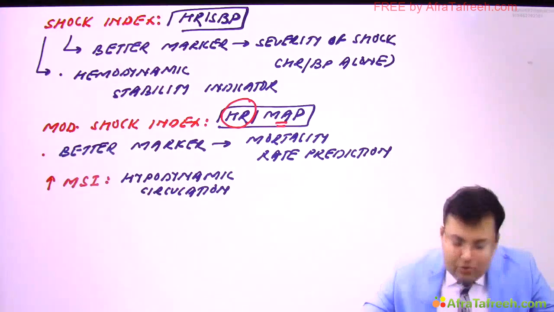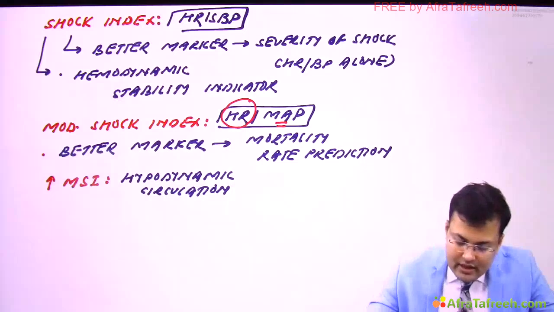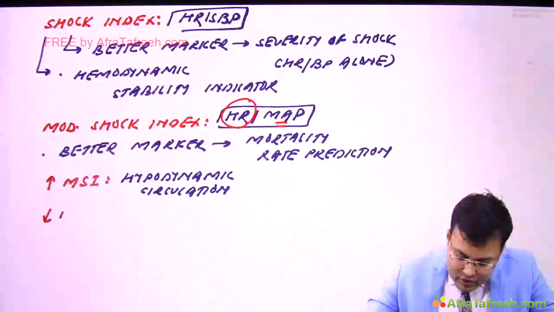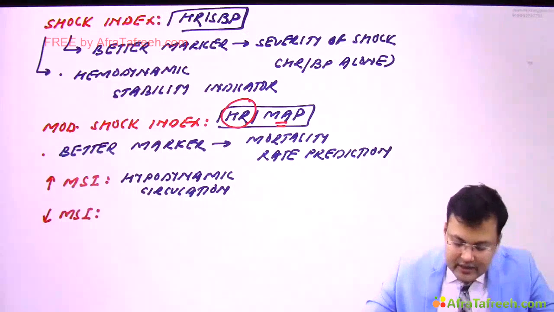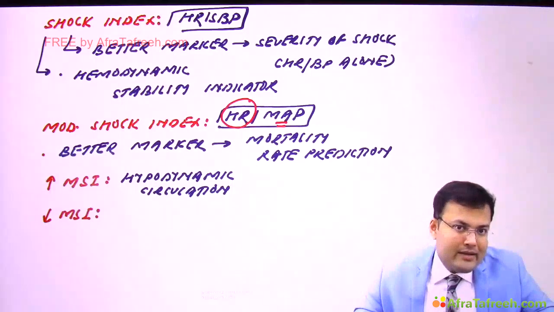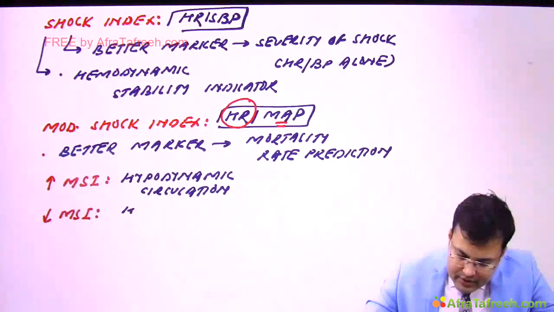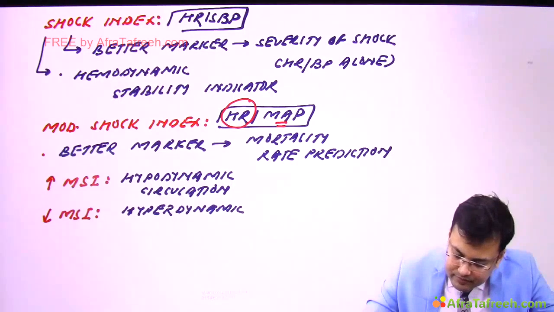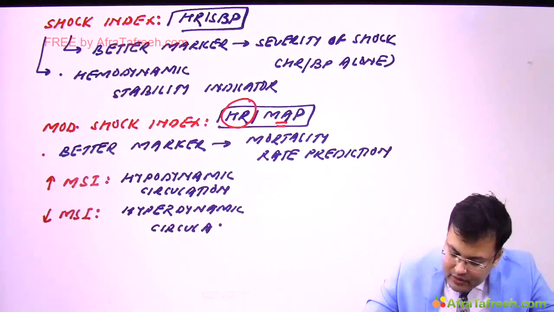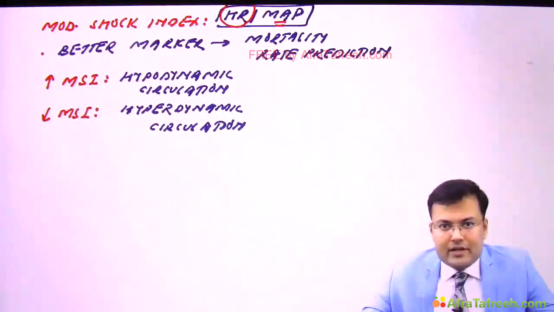Just the opposite, if there is a low modified shock index, the heart rate is relatively low in comparison to mean arterial pressure, and it suggests hyperdynamic circulation. Clear? So this is high and low modified shock index.